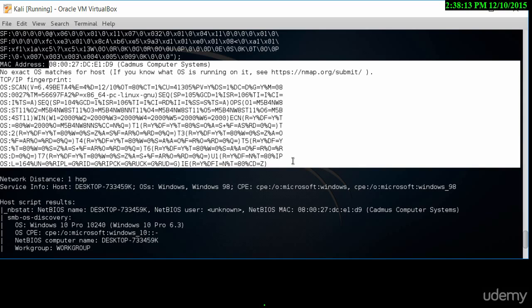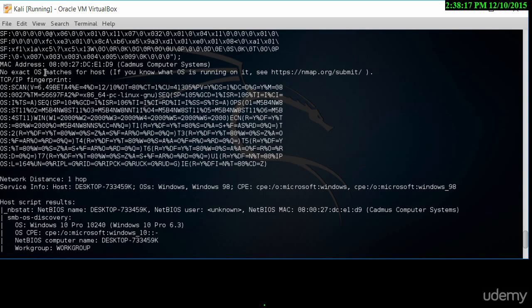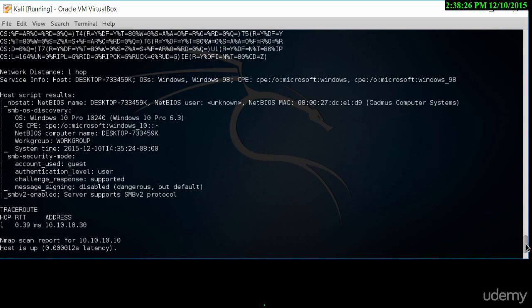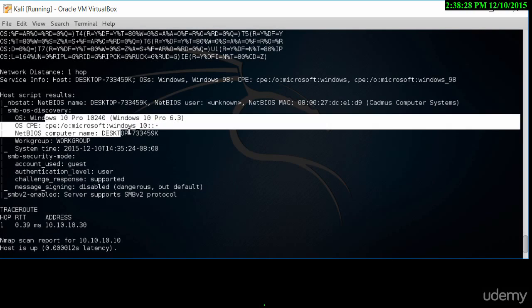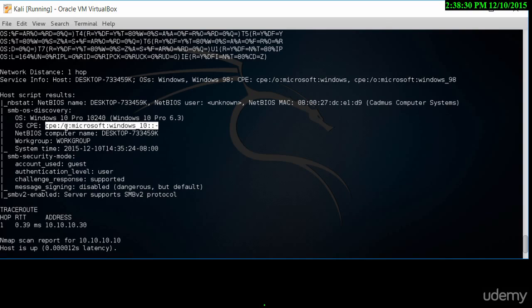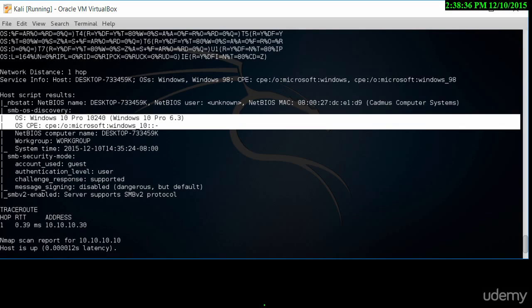So let me just see if I can find where it tells me Windows 10. In fact, if you just look at the bottom here, it tells me Windows 10. So let's go down to the bottom, and as you can see, Windows 10 Pro version 6.3. We can then use this information to find vulnerabilities for this particular version of the operating system. So as you can see, this is what NMAP has been able to detect for us.